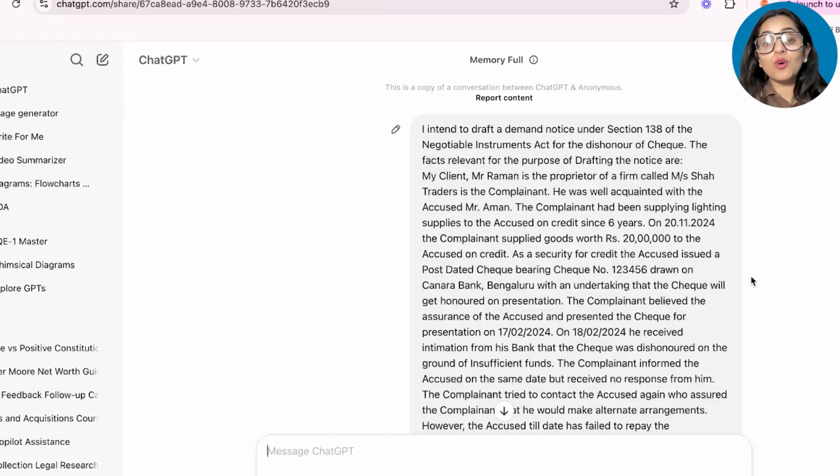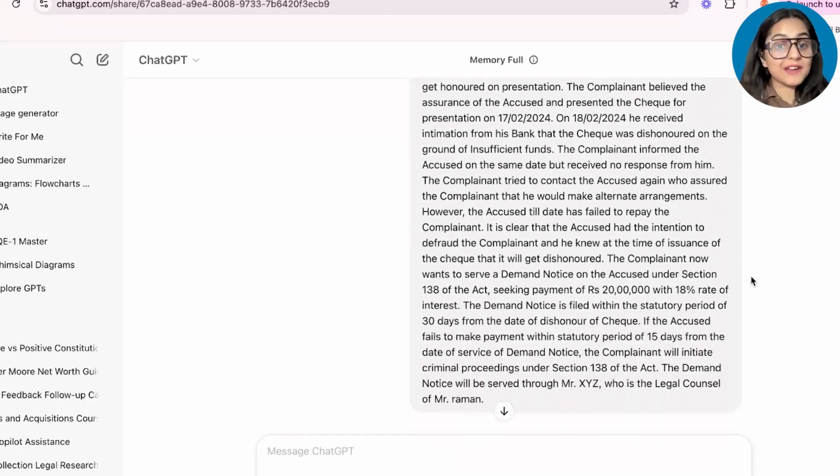Now you can split this into two prompts, but I have given the facts together. As you can see, I have told GPT in very clear terms that there is an intention to defraud. The notice is within the statutory period of 30 days from date of dishonor, and I have also written that if he does not respond within the statutory period of 15 days, my client will be forced to initiate criminal proceedings. Now let's go to the second step.